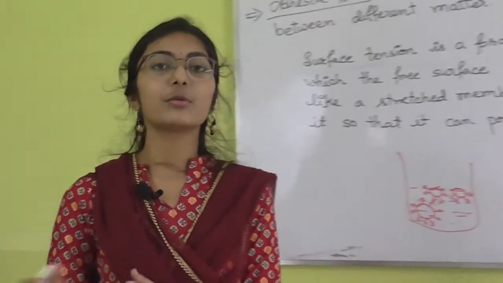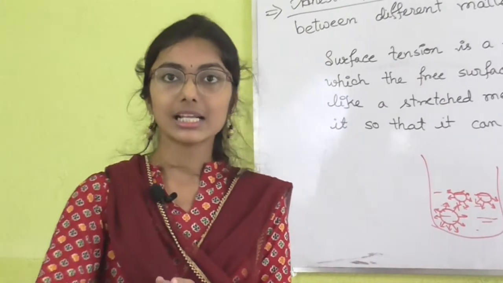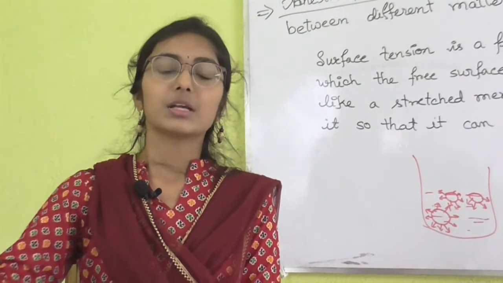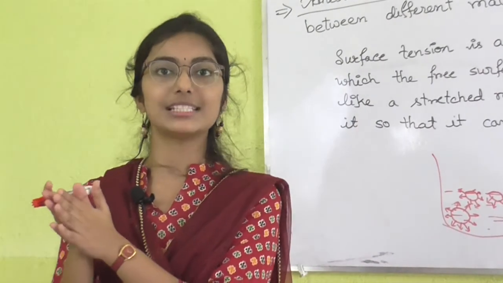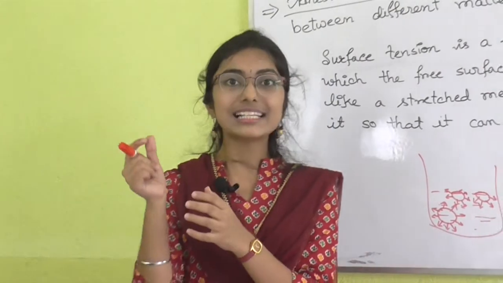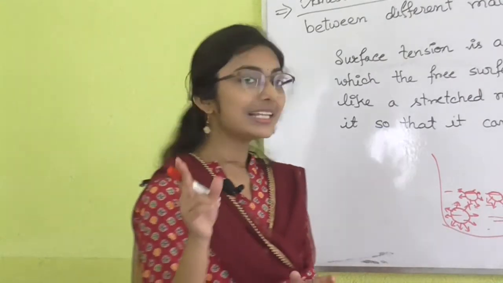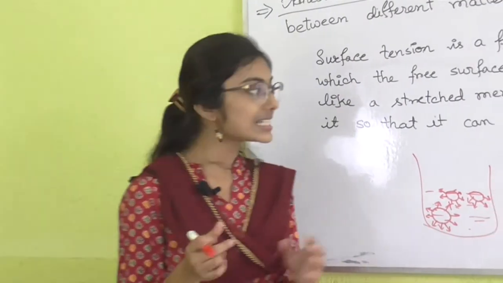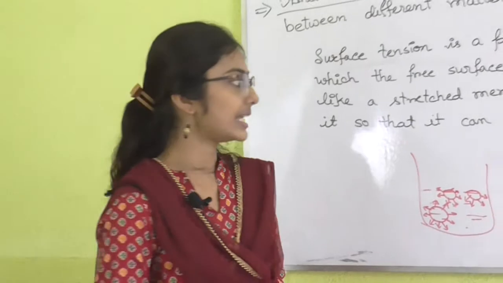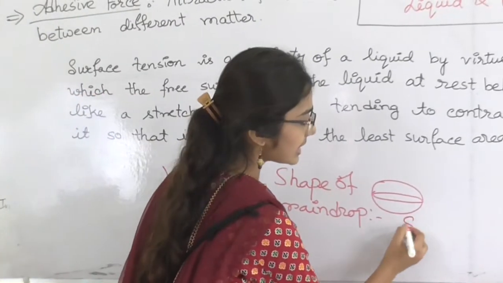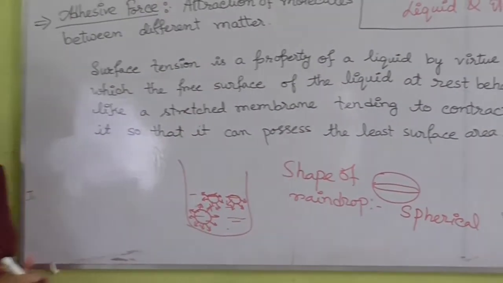Another phenomenon you have noticed: when hairbrushes are dipped in water and you take them out, you can see that the hairbrush bristles cling to each other, and this clinging is due to the property of surface tension, because it was dipped into water. Liquid molecules always try to cover the minimum surface area. The minimum surface area is always spherical in nature. So what is surface tension?